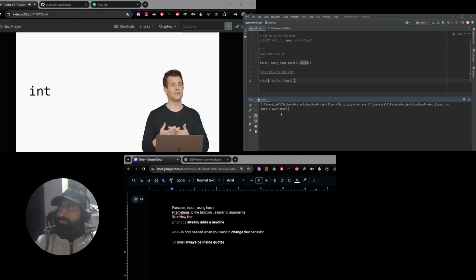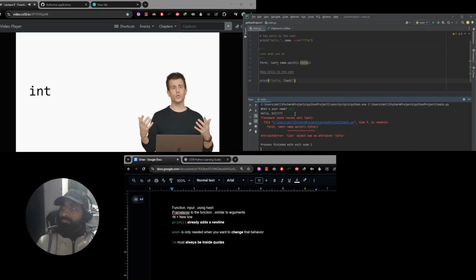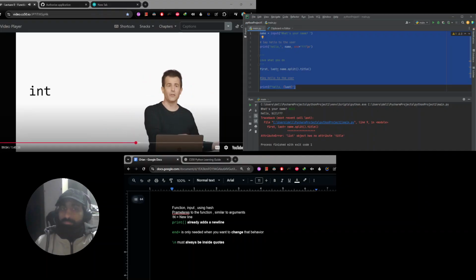Integers, otherwise known in Python as int. So just as str is short for string, so is int in Python short for integer. Well, what's an integer? Well, just like in math, it's a number like -2, -1, 0, 1, 2, and all the way toward negative infinity.